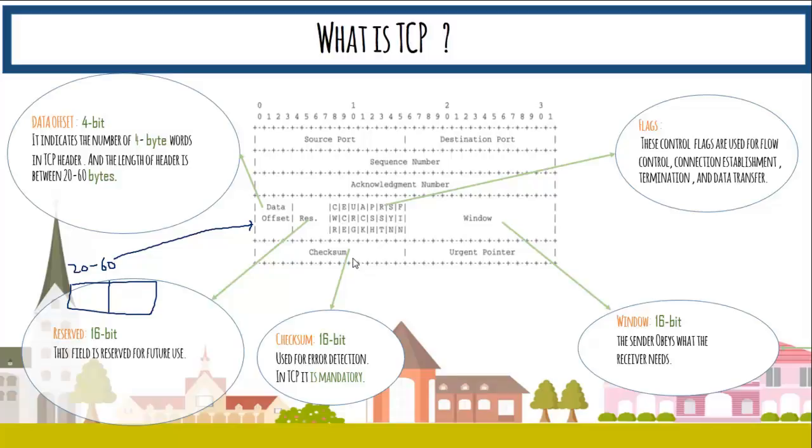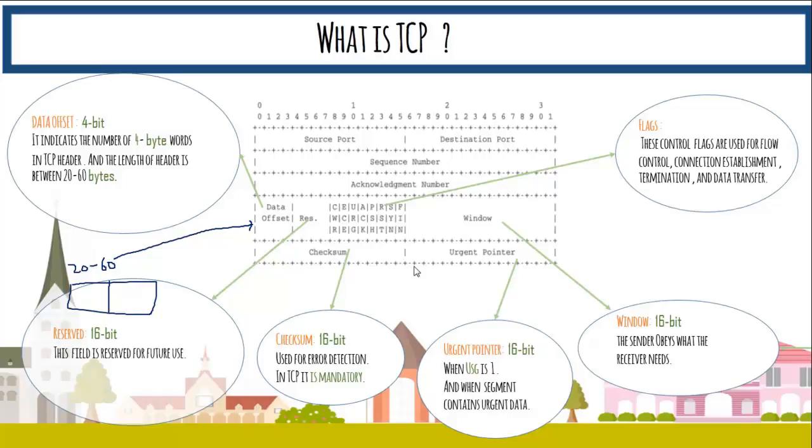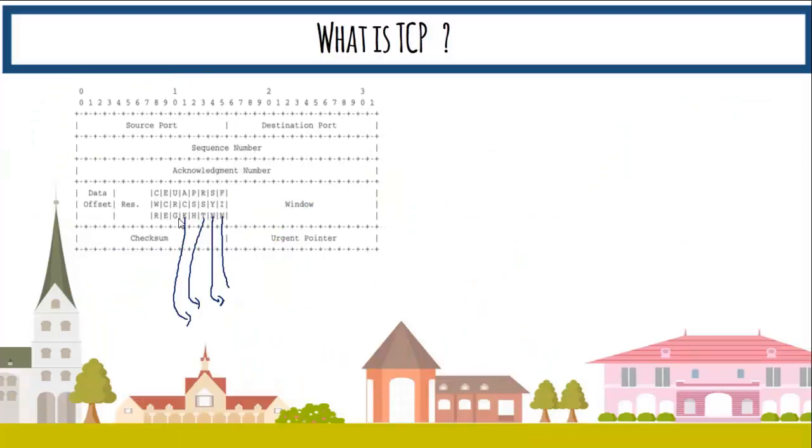The urgent pointer is used to send the urgent data, and it will be sent only when this urgent flag is equal to 1. Now we have these various flag bits. One is FIN. FIN is used to terminate the connection. SYN is used to synchronize, and RST is used to reset the connection.